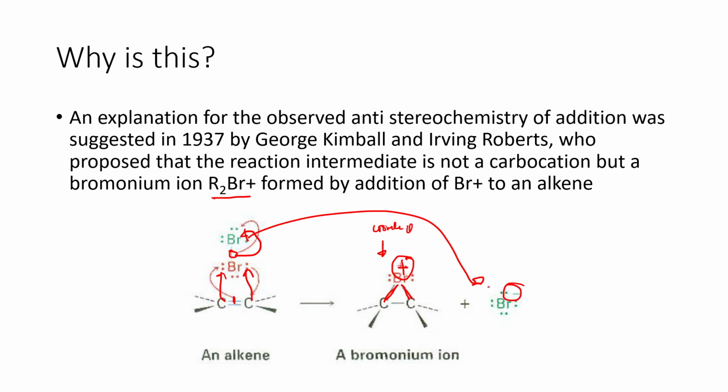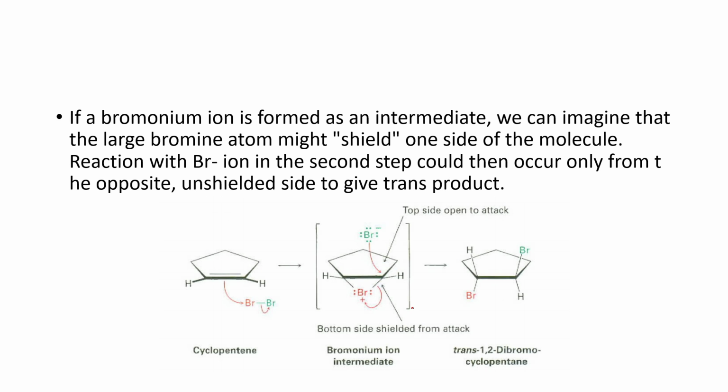Wala nang lugar si bromide ion para pumasok dyan. Kaya hindi siya na-form. Instead, sa baba siya kakabit para kasya siya doon. Hindi pwedeng sabay kumabit ang bromine sa ibabaw kasi crowded na. So it will only form on the opposite side.